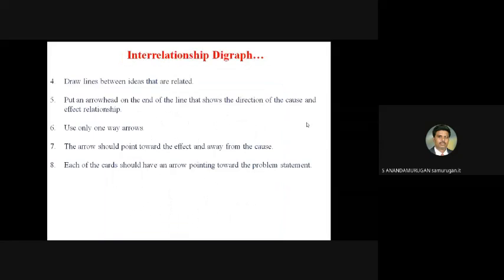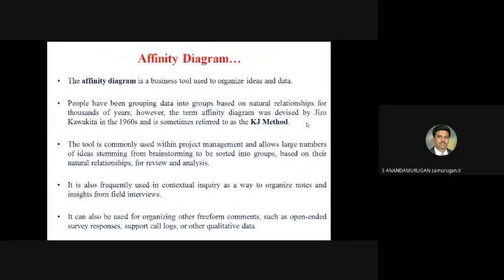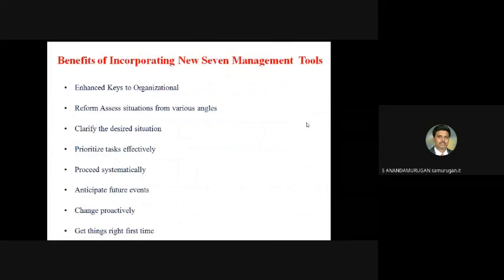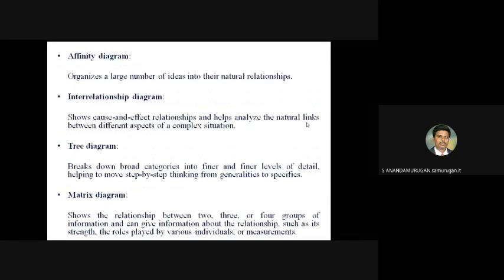In the third unit, in the big question, there are mainly two questions. One is 7 tools for quality. Another one is new 7 tools for management. In the exam, it may ask 7 tools for quality or 7 tools for management. You must clearly understand the question, then answer. Otherwise, you will lose the entire marks.